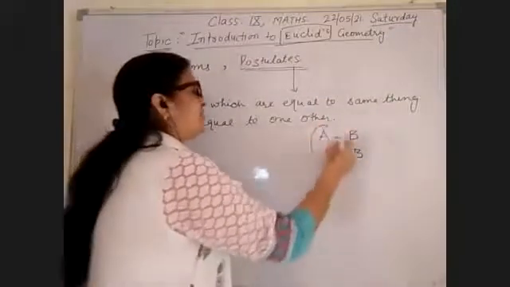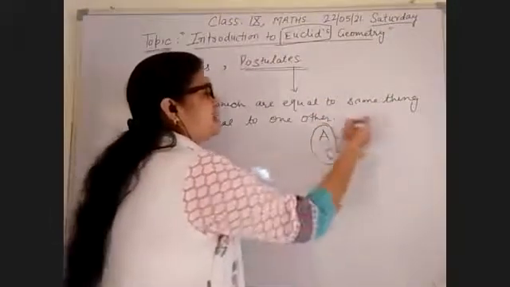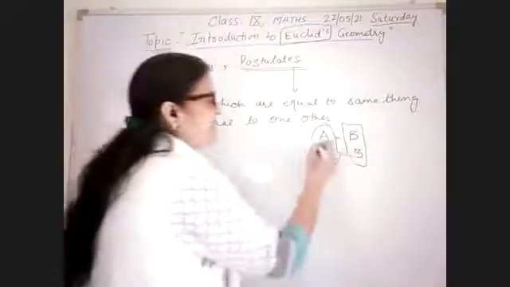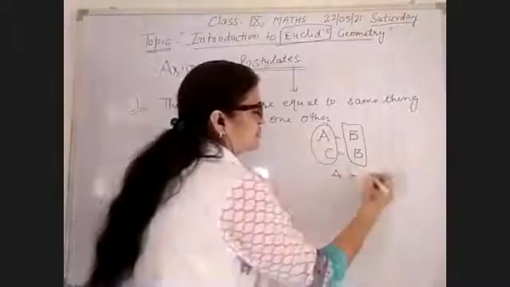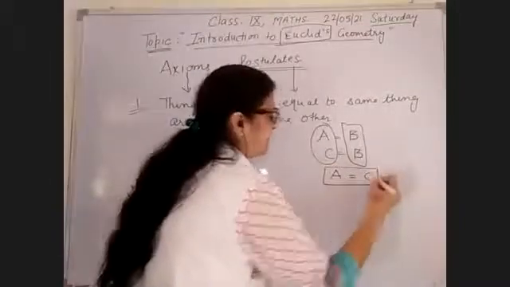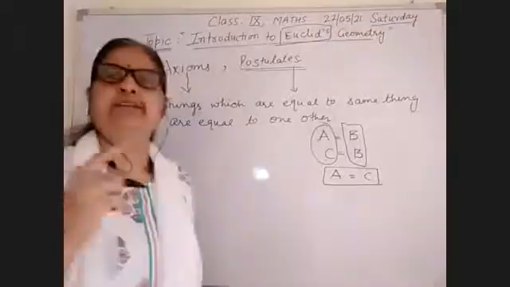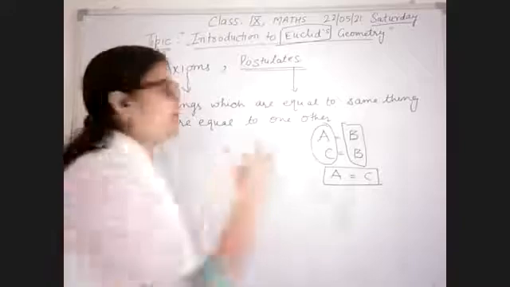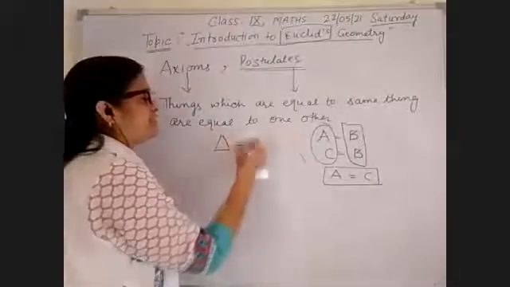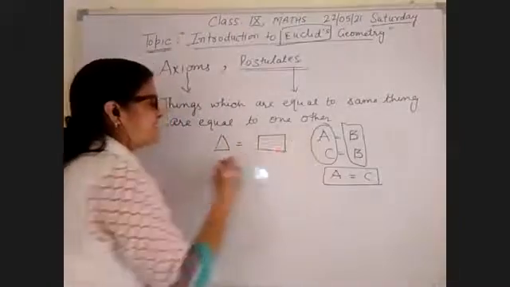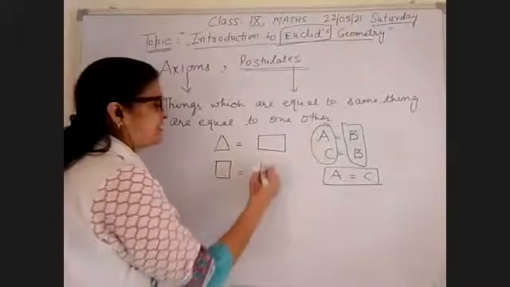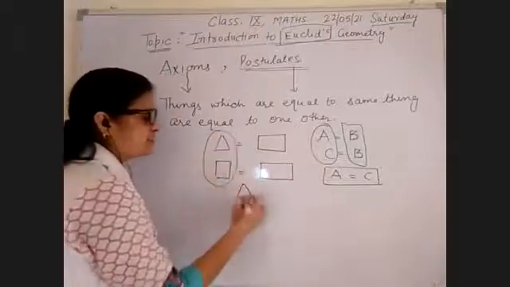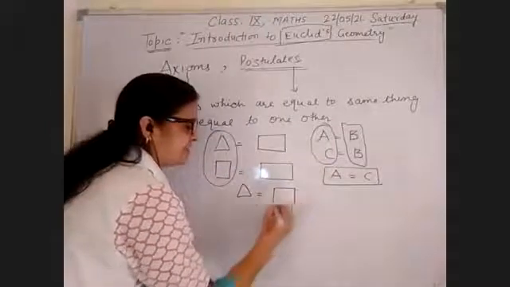These two things, A and C, both are equal to the same thing B. So you can say A is also equal to C. The meaning of this: when a rectangle is equal to a triangle, and a square is also equal to the rectangle, you can also say triangle is also equal to the square, like this.